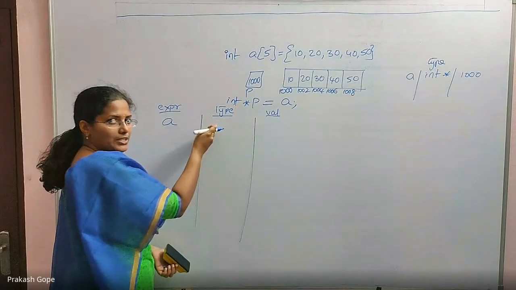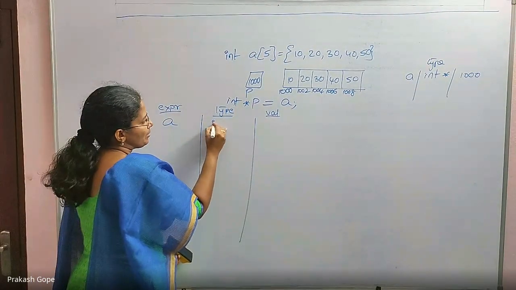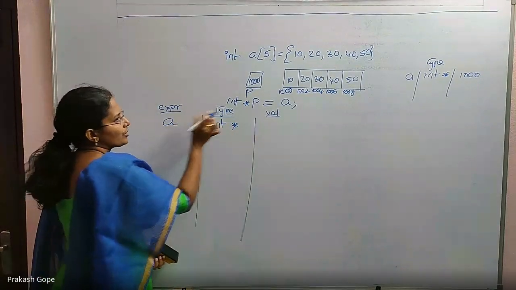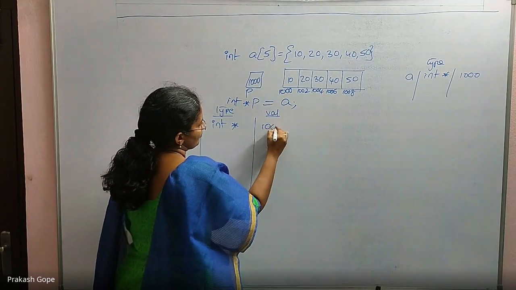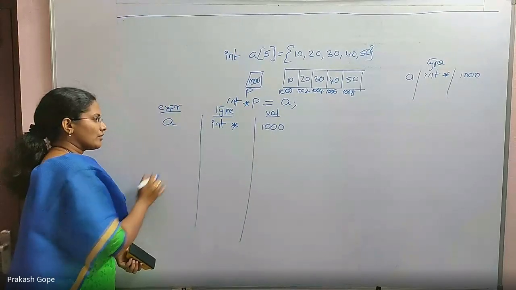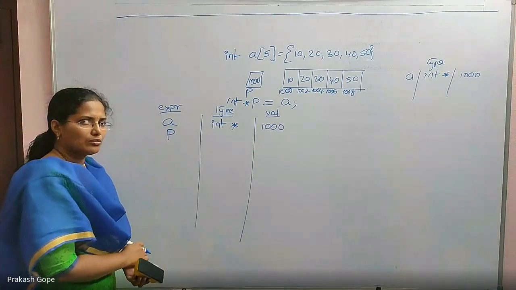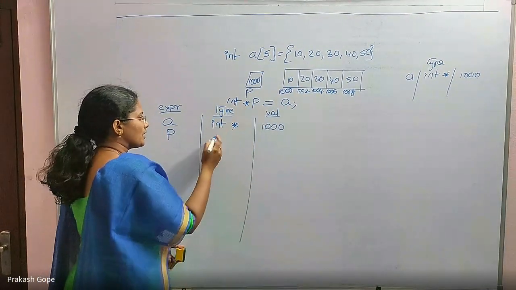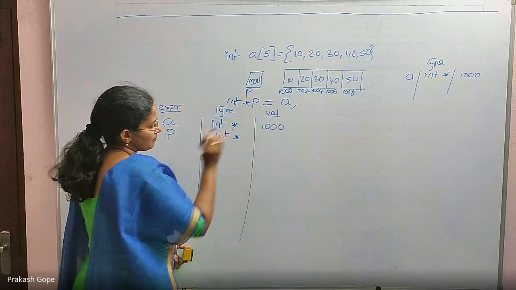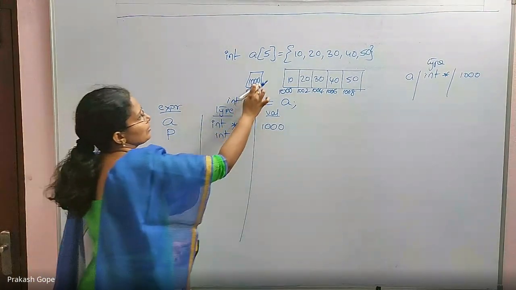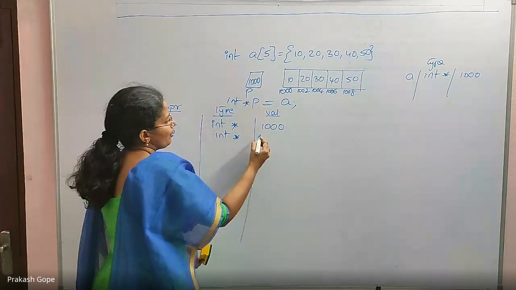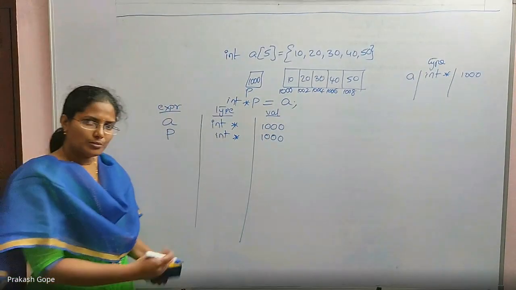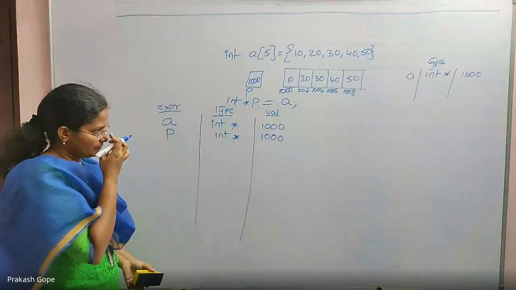Int star, the first element's address. Array name indicates the first element's address, so int star. What is its value? The first element's address is 1000. This is very clear. How about P? Tell me that also. A and P both are of the same type. See, the declaration itself says int star, so P's type is int star. What is its value? Because of this initialization, P also has 1000 in it. Till now, fine.